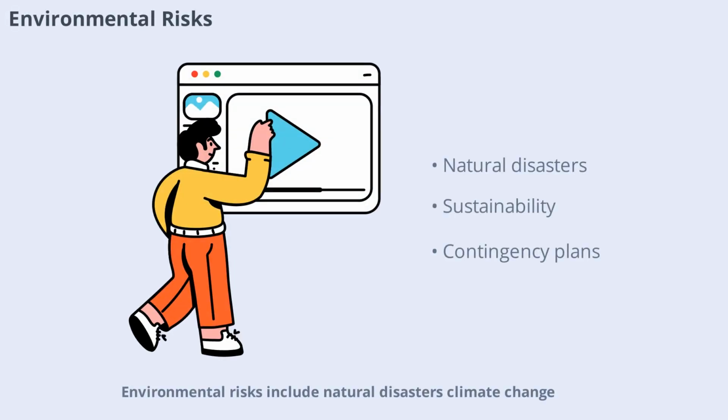Environmental risks include natural disasters, climate change, and resource shortages. These risks can have far-reaching impacts on organizations and communities. By assessing and ranking environmental risks, you can develop contingency plans and invest in sustainable practices to reduce your vulnerability.